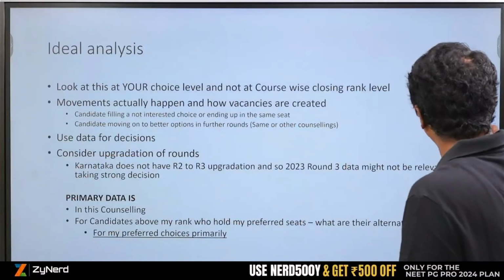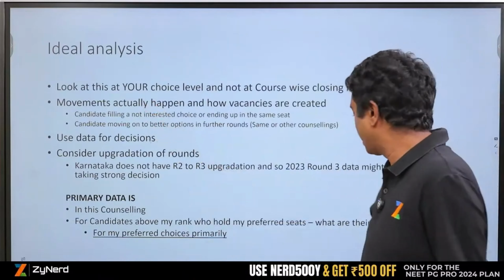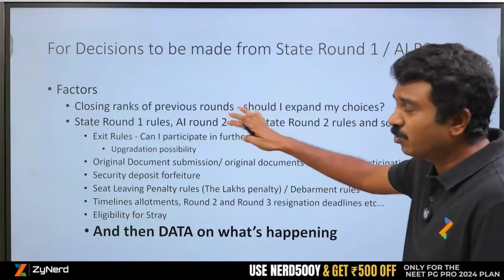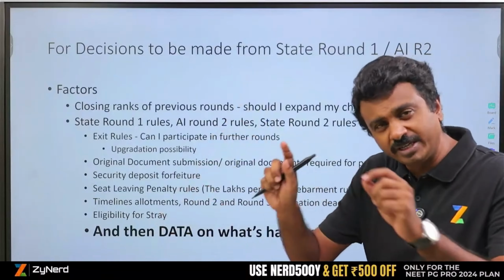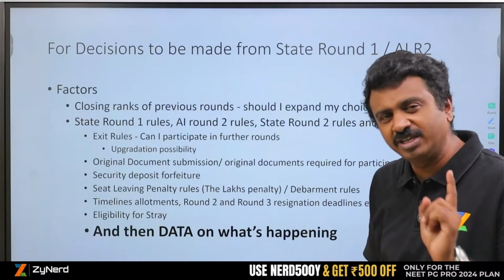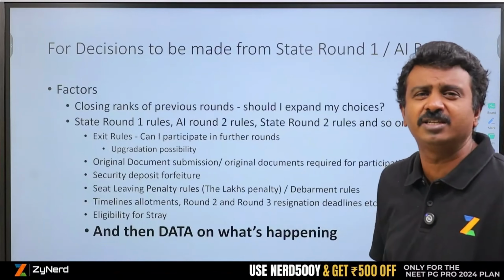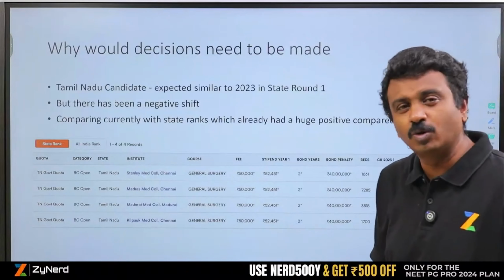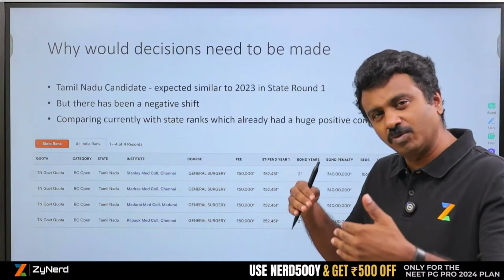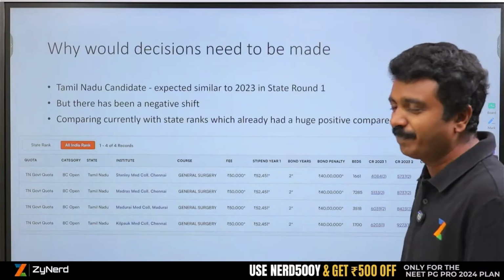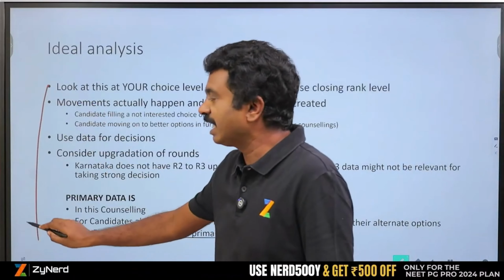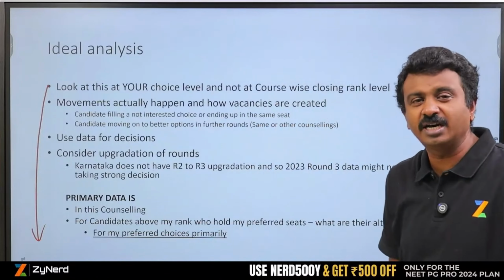So primarily what we are saying is, look at the rules. Like we mentioned, please look at the rules over here. What are the factors? These are all noted down, one page for each counselling that you are participating in, all that is required to keep referring to, and it is available in the rules. We don't know what rules you are going to look at, but whatever you want listed down in one page for a particular counselling, and have an analysis of what other candidates above your rank are allotted.